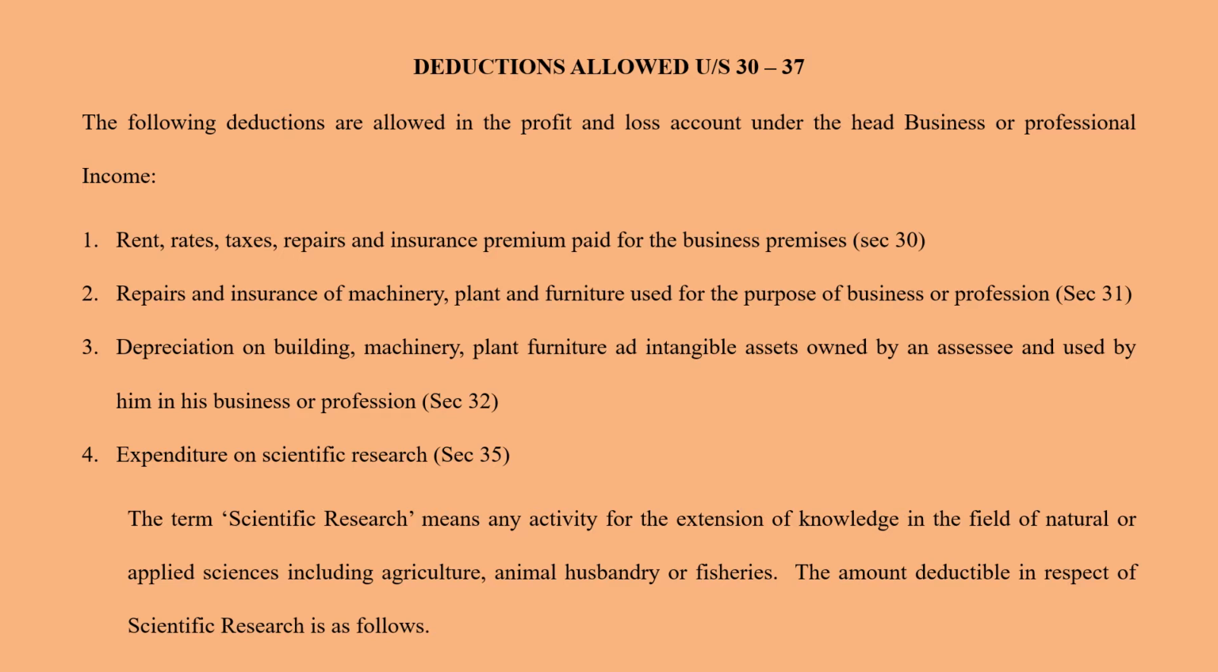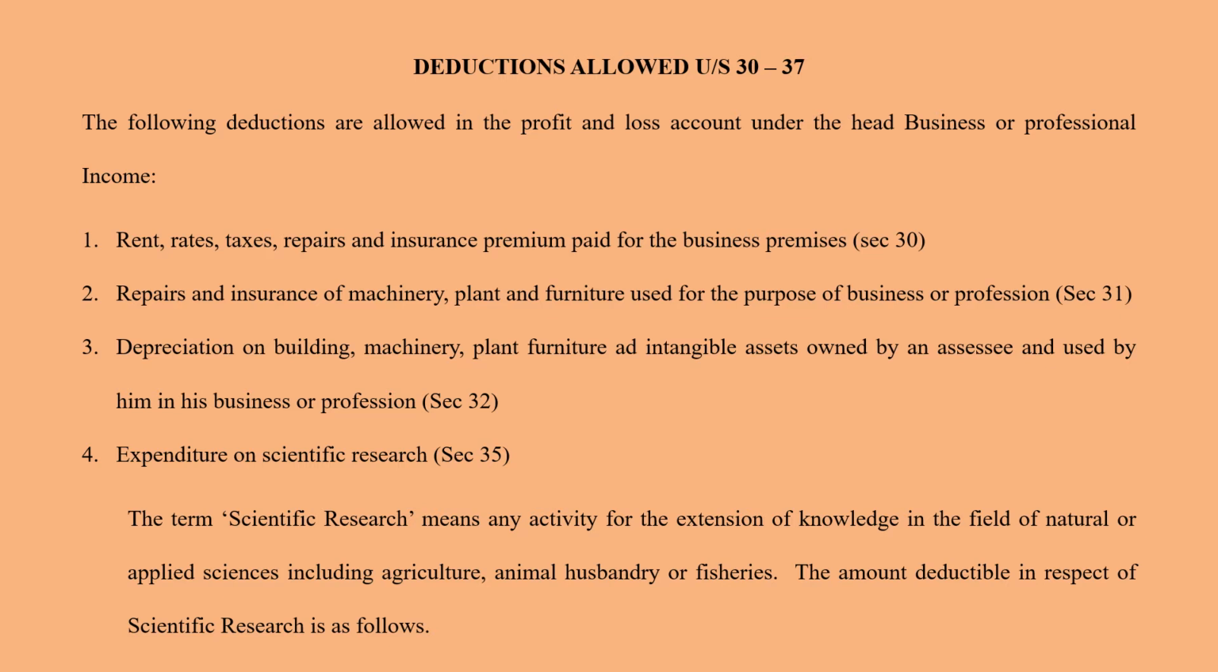The fourth one is expenditure on scientific research. This is one of the important deductions that is given, and under this you have to understand a lot of varieties that we are going to see. So first we'll see what is scientific research. The term scientific research means any activity for the extension of knowledge in the field of natural or applied sciences including agriculture, animal husbandry or fishery.